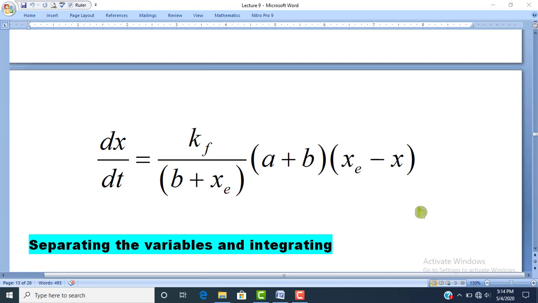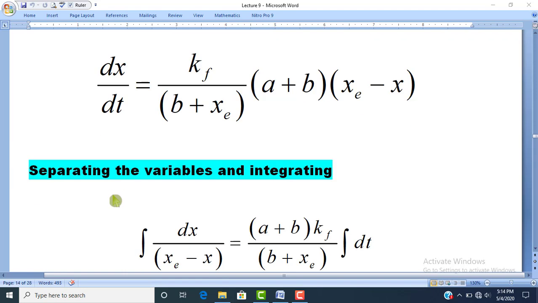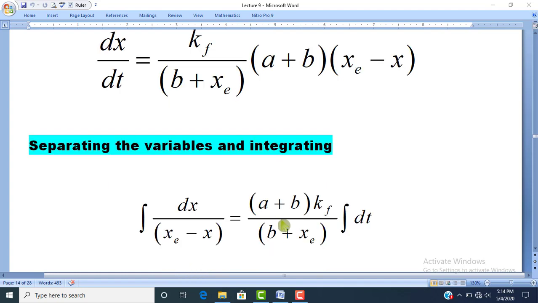Dear students, now we will simply separate the variables, and after separating the variables we will apply the integration rules. So by separating the variables and applying the integration rule, this equation will become integral dx over xe minus x is equal to a plus b into kf divided by b plus xe integral into dt.